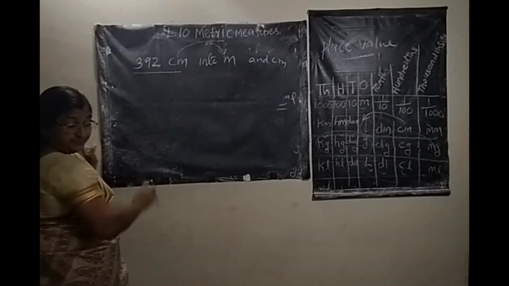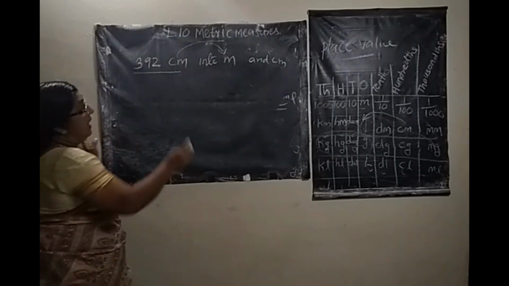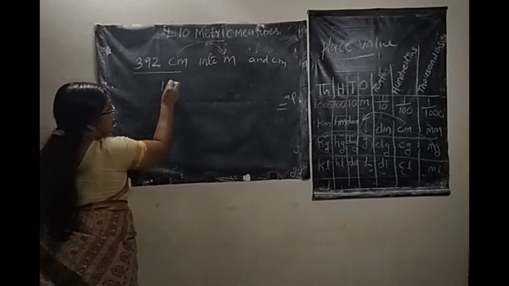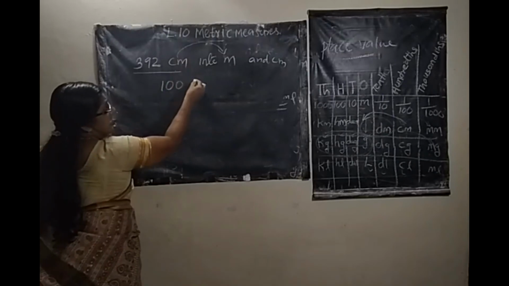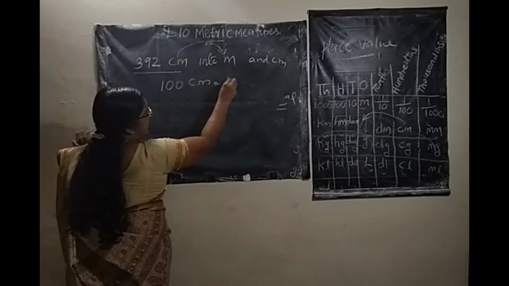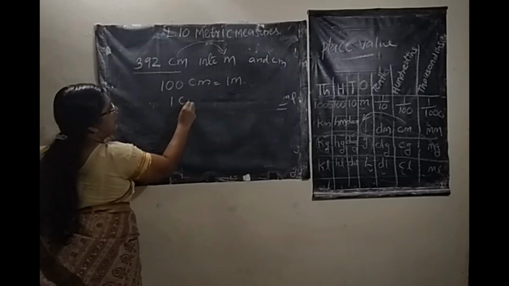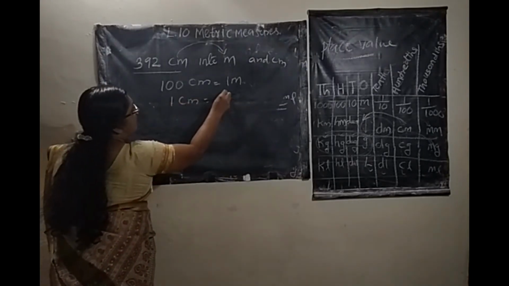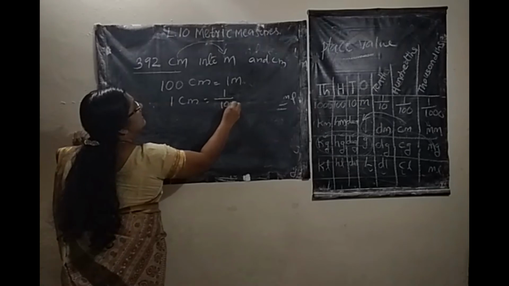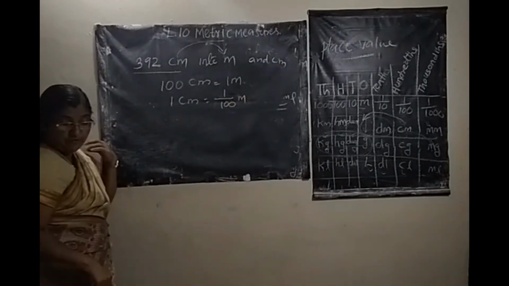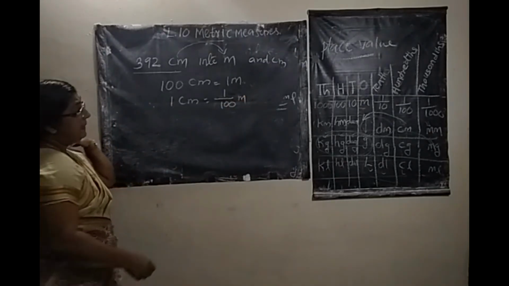Here we know that 100 centimeter equals 1 meter. Therefore 1 centimeter equals 1 by 100 meter.